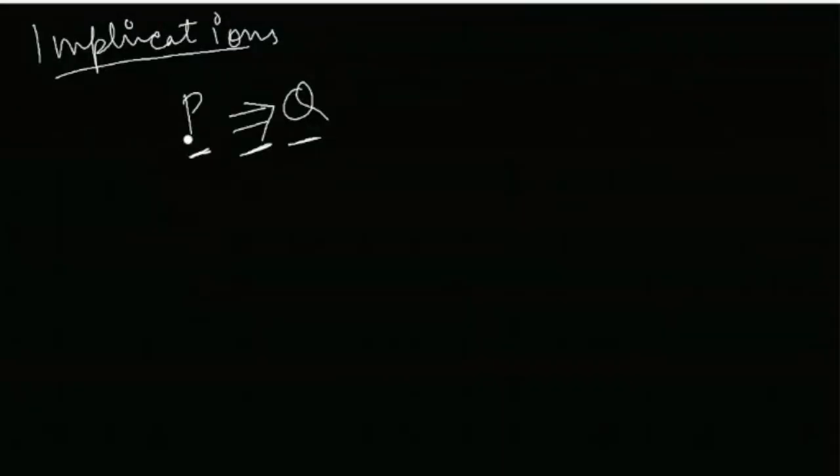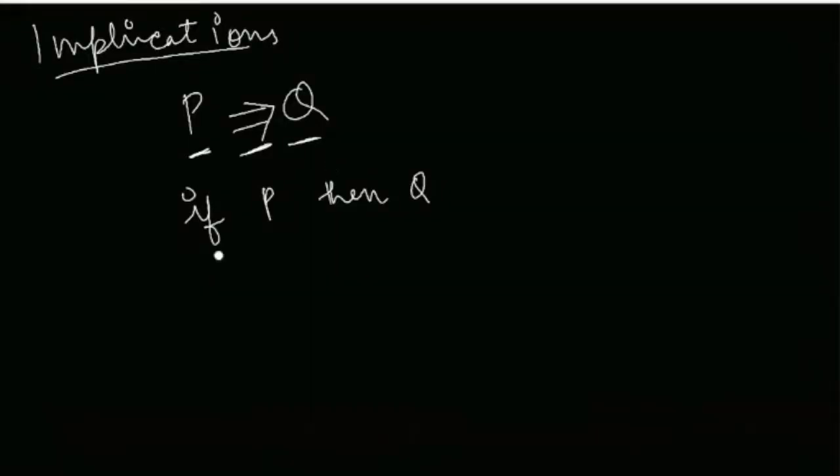One is that you say P implies Q. If you try to understand this in English terms too, the same sense comes out: if P is true, then that implies Q is also true. The other way of reading this is if P, then Q. Or you say that Q is a consequence of P.